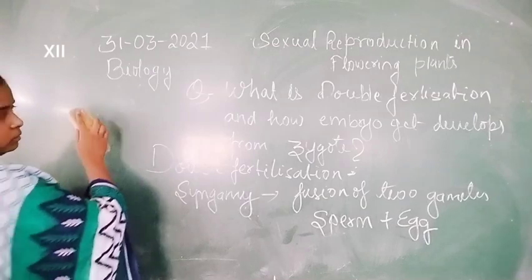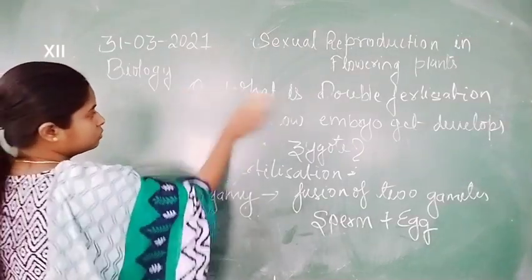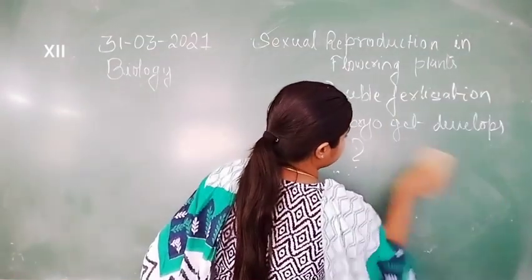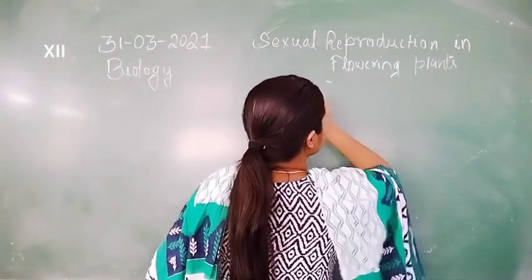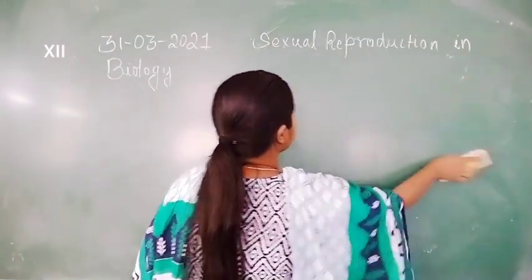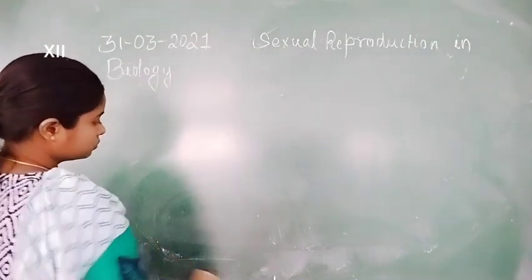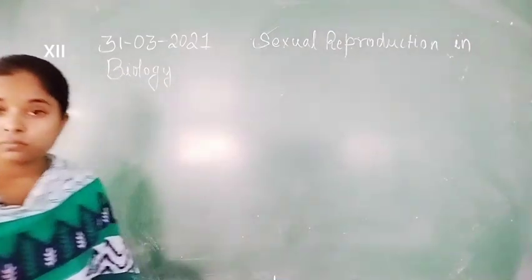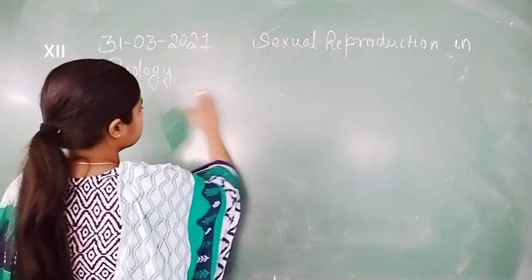Triple fusion. The second step is triple fusion.